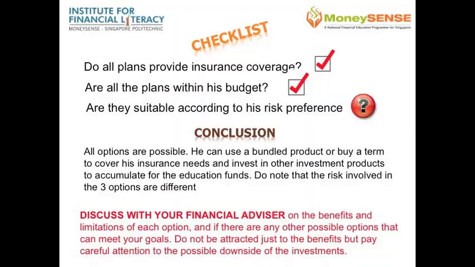And how do you assess which is a suitable product? First of all, ask yourself, do all the plans provide insurance coverage? Yes, they do. For the endowment plan and the investment link plan, both have riders attached to actually protect the payer. And the last option is basically buying a term and then investing the rest into an investment product. And are all the plans within the budget? They are, because Mr. Ng's budget is 15,000 a year, and all these plans presented are below 15,000.